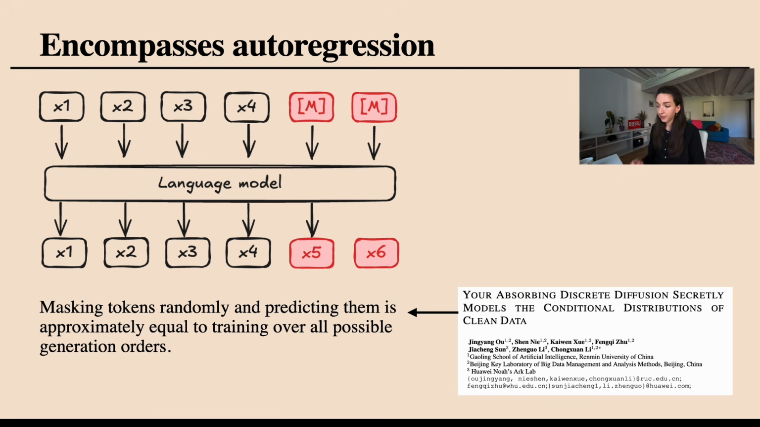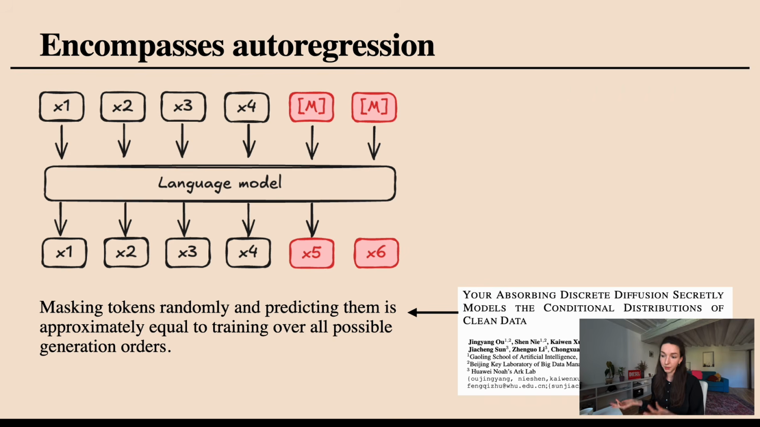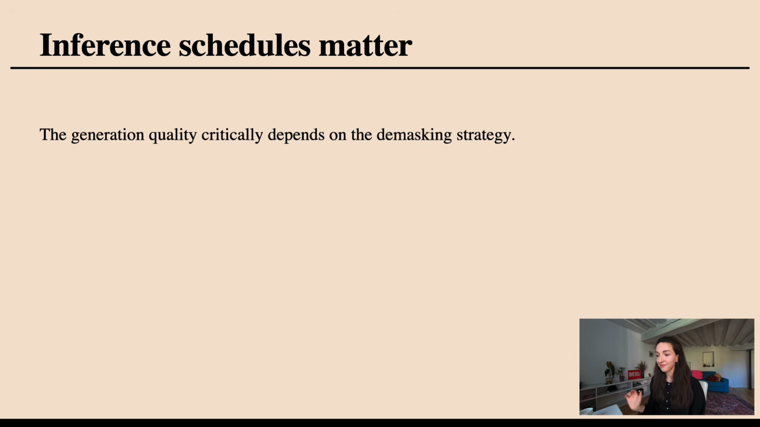There is this paper, "Your Absorbing Discrete Diffusion Secretly Models the Conditional Distributions of Clean Data." They have a nice derivation that formalizes this idea: masking tokens randomly and predicting them is approximately equal to training over all possible generation orders. So we're not limited to just autoregressive, one by one, left to right, but we're actually doing all kinds of possible generation orders that you might like. This is why it's harder to train, maybe more complicated, because we have to cover more generation orders, but it's also what potentially gives us more freedom to make these models work in a good way.